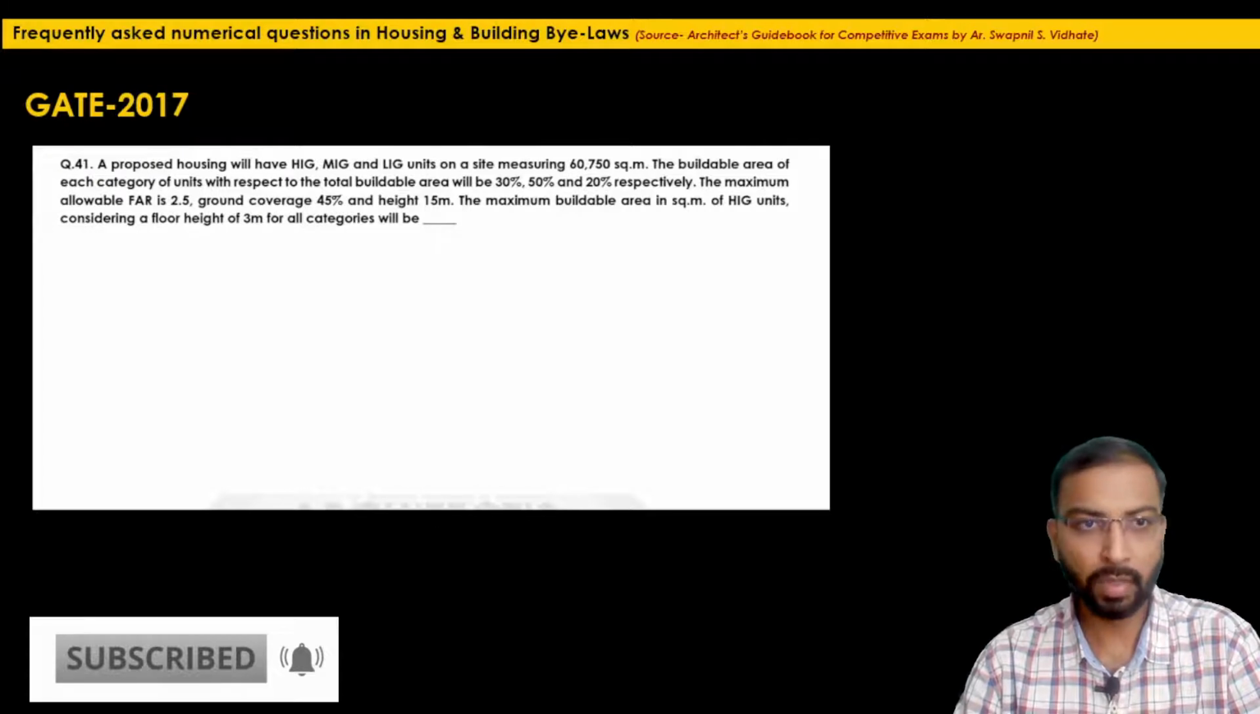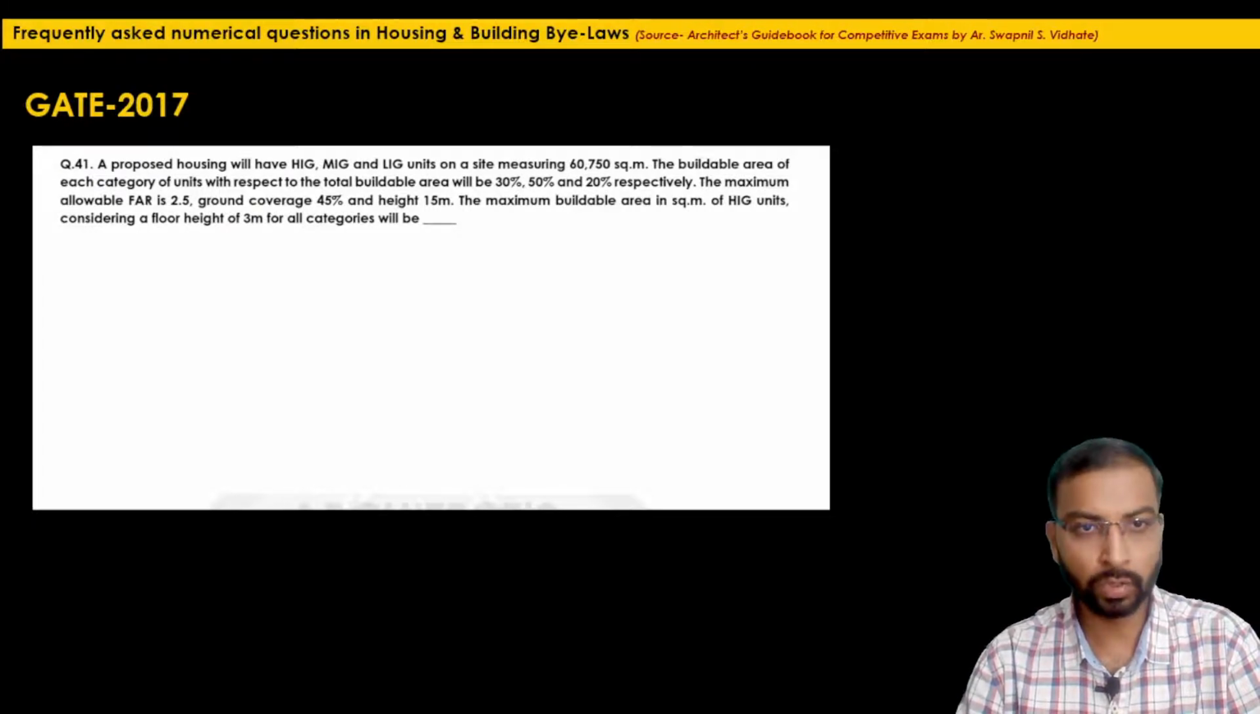The maximum allowable FAR is 2.5, ground coverage 45% and height 15 meter. The maximum buildable area in square meter of HIG units, considering a floor height of 3 meter for all categories, will be how much? So if you compare this with the previous year question, what is added here?